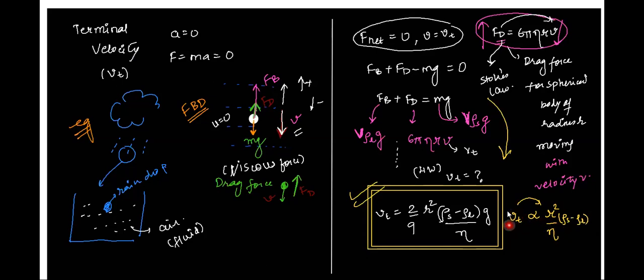That means for a fluid which has high viscosity, terminal velocity will be lesser. Here comes the example, Karuna, which you gave. Let's say we are taking honey and water. Let's say honey has more viscosity, so terminal velocity will be lesser there, right, Karuna? Yes, sir. And because terminal velocity is lesser, it means that the object will move slower in honey.